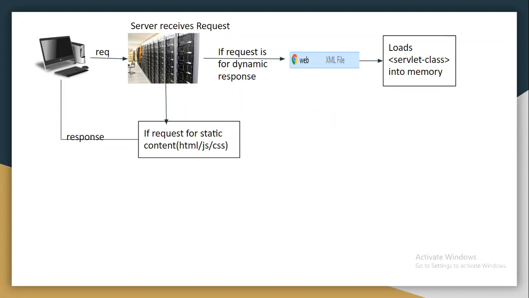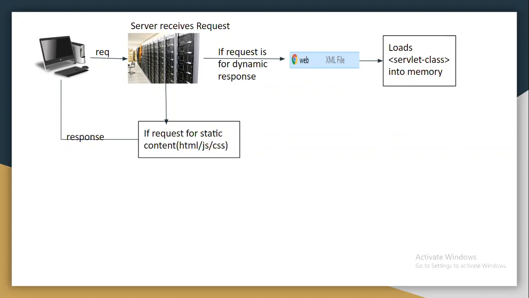The class loading algorithm: bootstrap, application class loader. By using that same algorithm, the servlet class will be loaded into memory. Which area of the JVM are classes loaded into? Method area. Exactly, the method area, the static area. In that same area, the class file will be loaded.